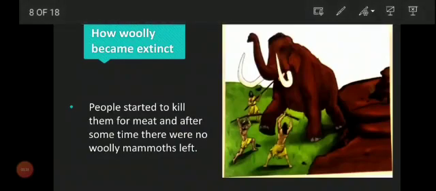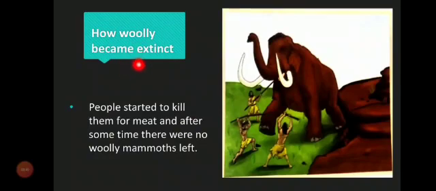Now let's discuss how Woolly became extinct. Dear students, from the starting, Woolly Mammoth told us that we used to live in the cold places, and when the climate started to change and the earth started to become hotter, they started to die. Means because of the change in the climate, they started to die. And today he told us that because people started to kill them, started to hunt them, that's why slowly they became extinct.